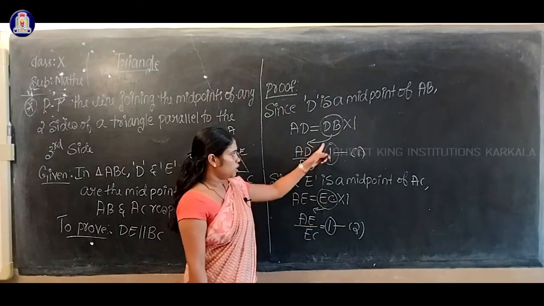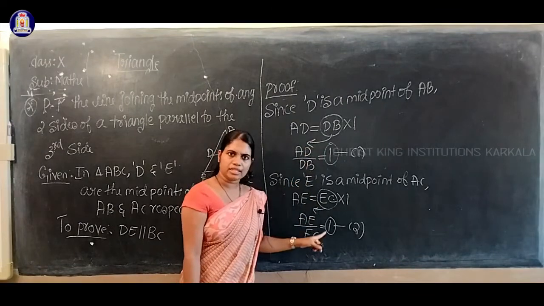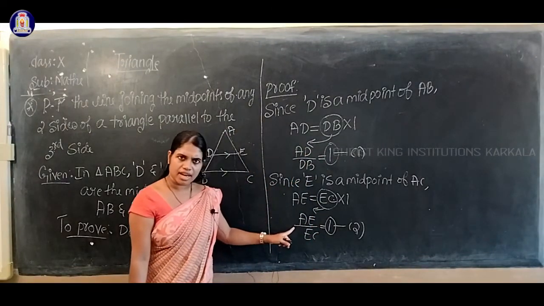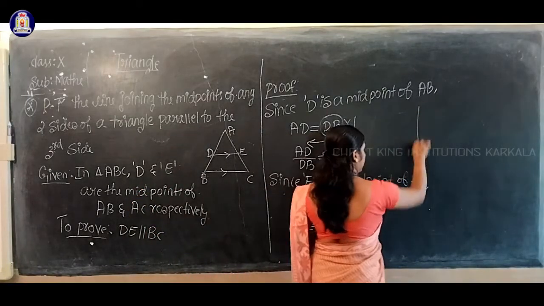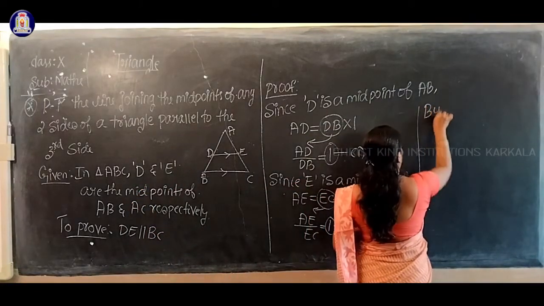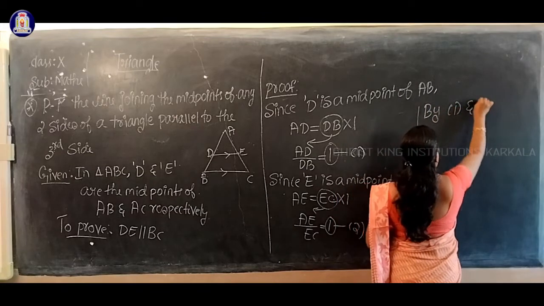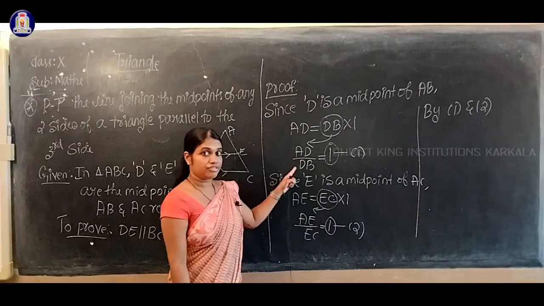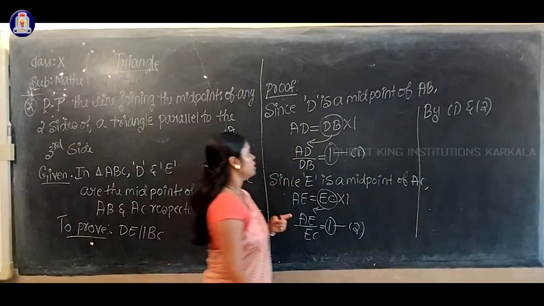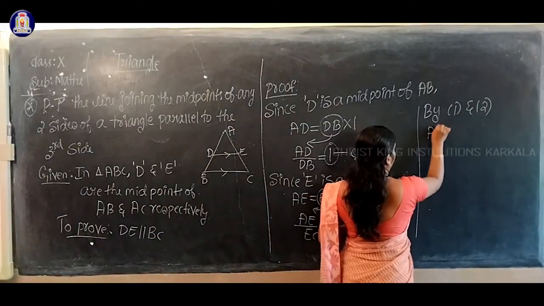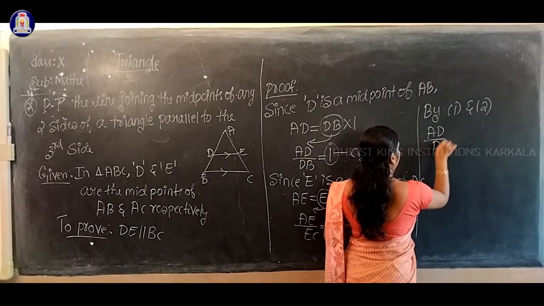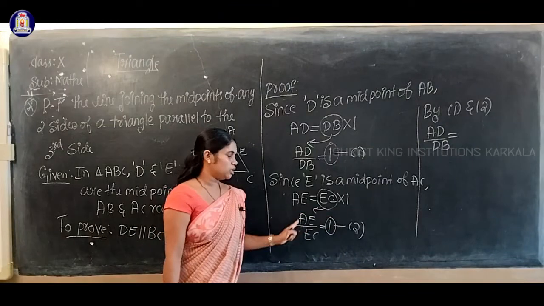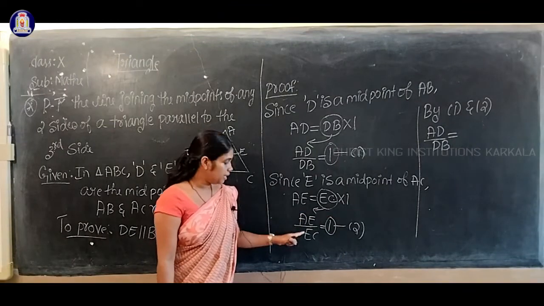Because in both the equations the right hand side terms are equal, can I equate the left hand sides? So by equation number 1 and equation number 2: the left hand side term of equation 1 is AD by DB, and the left hand side term of equation 2 is AE by EC.